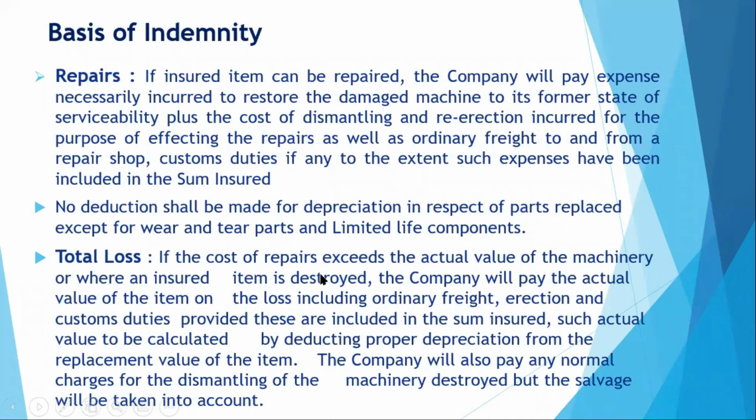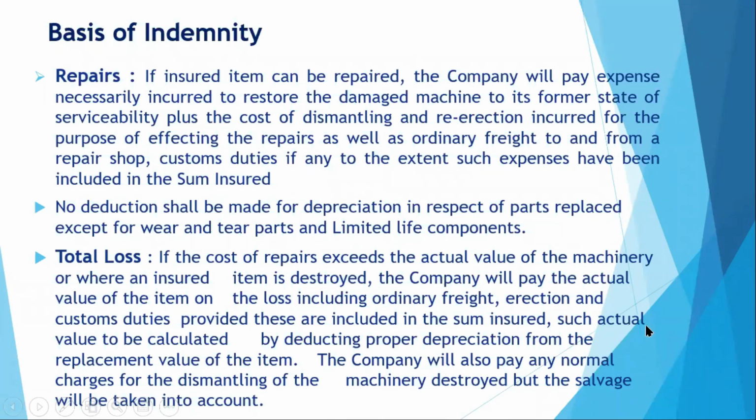In that case, it will cause severe damage to the machinery. So if it is found that the machinery is beyond repairs or it is a constructive total loss, then the company will pay the actual value of the machinery, including ordinary freight, erection, as on date of loss. So the actual value of the machinery as on date of loss, including all these items, provided they are included in the sum insured. Of course, this is a very important condition.